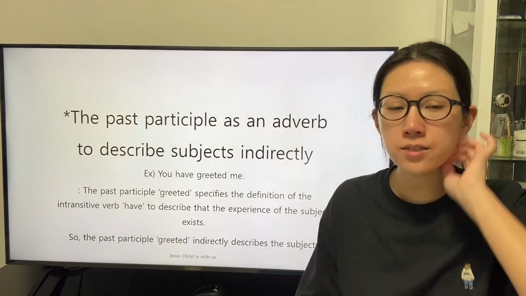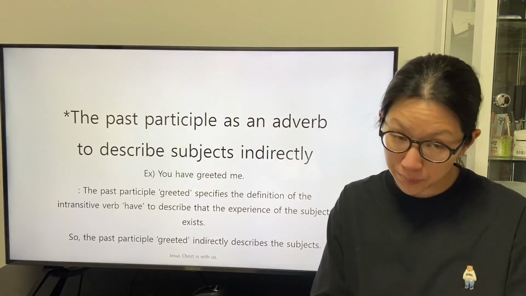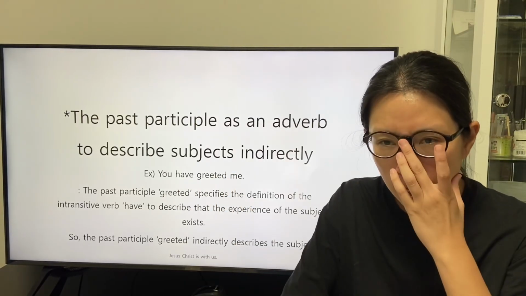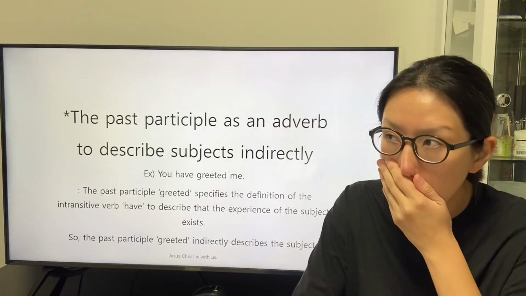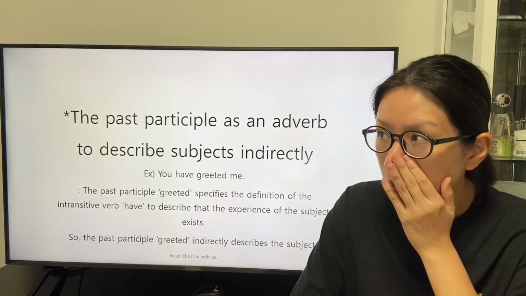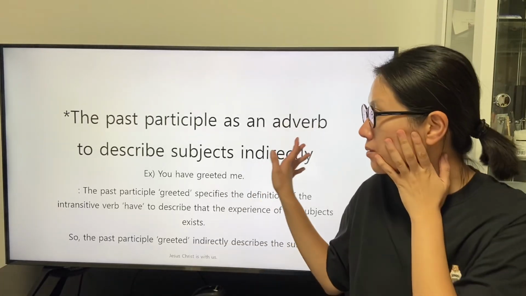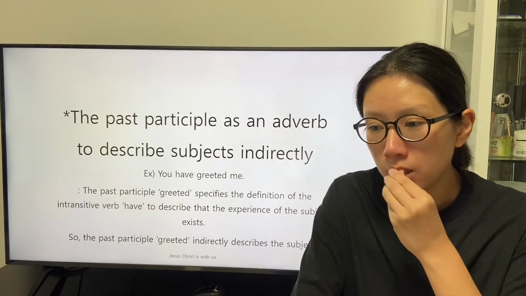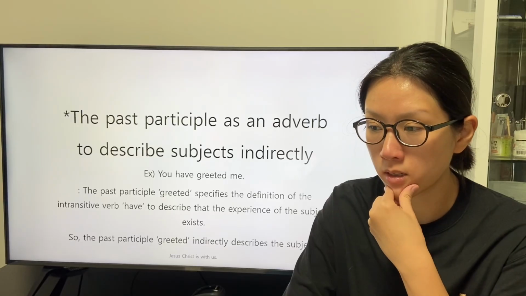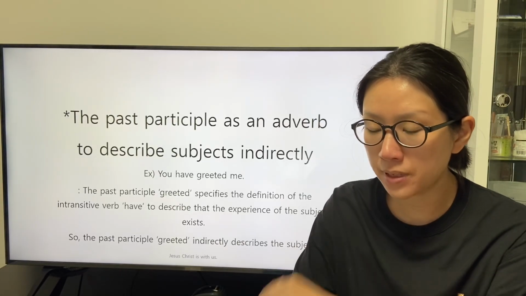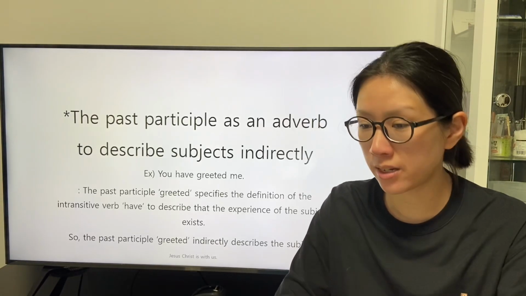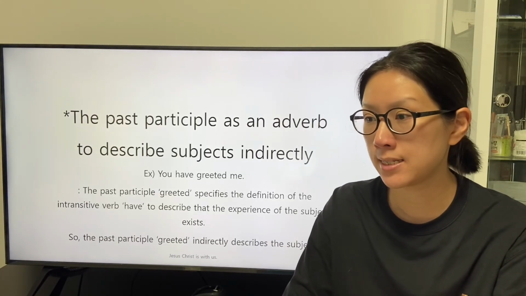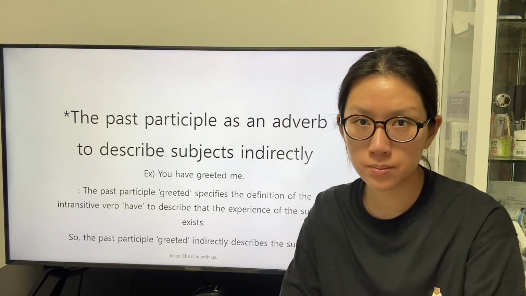There is a conference: the past participle as an adverb to describe the subject indirectly. This is applied to understand the abbreviation of the relative pronoun and the be verb.